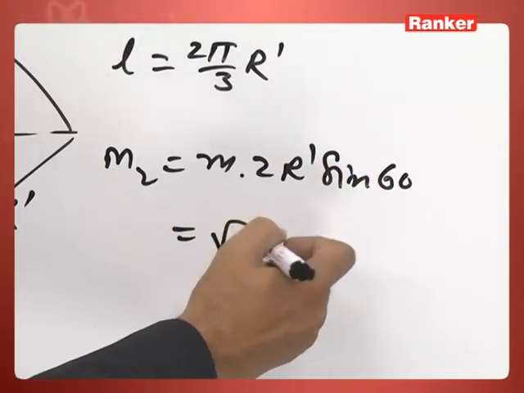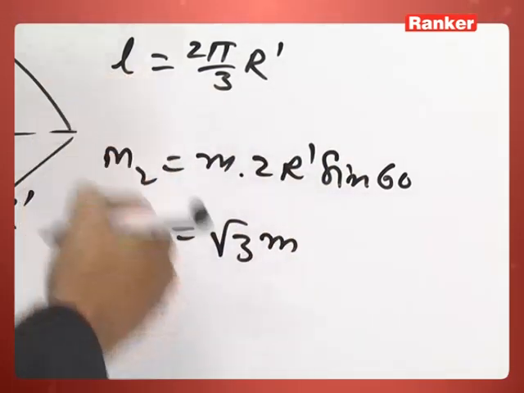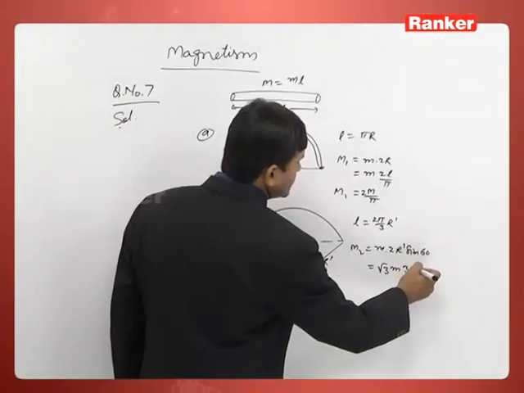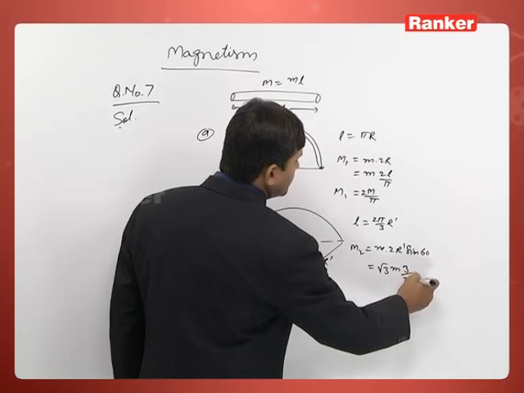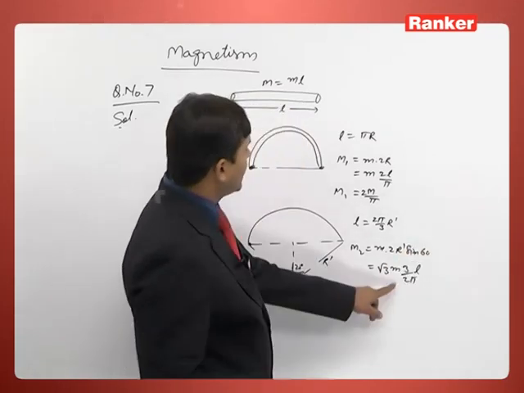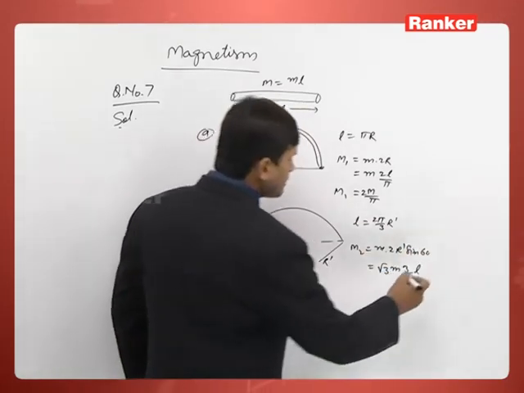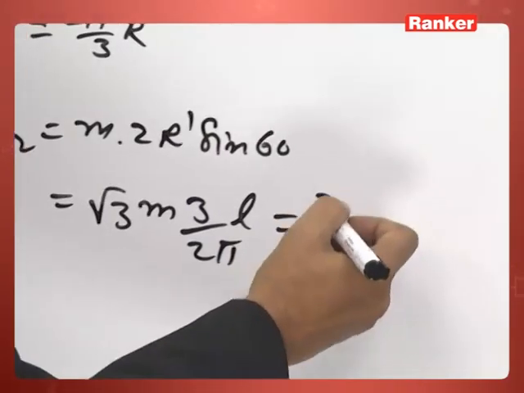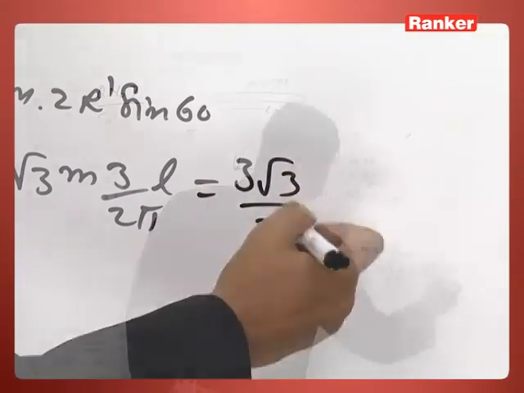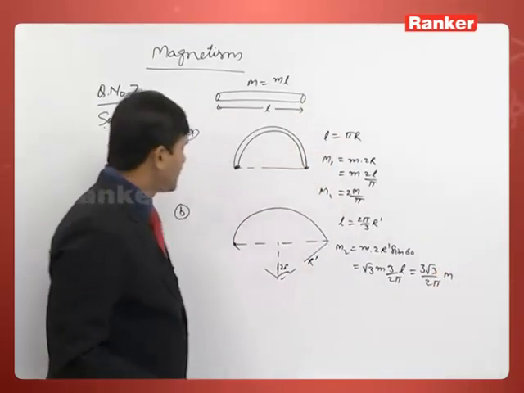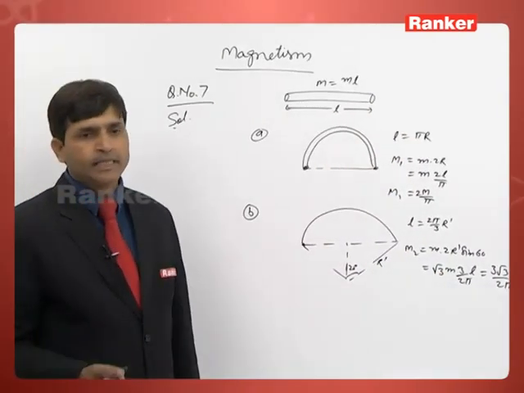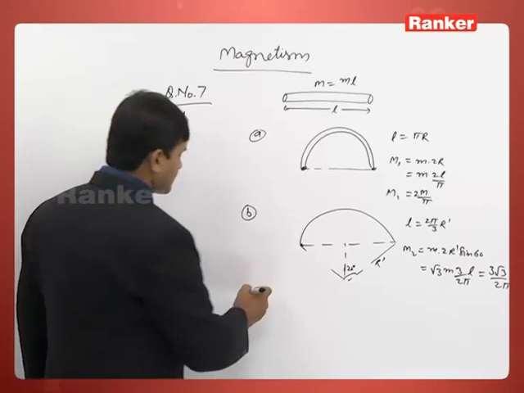The root 3 M, r dash is 3L by 2 pi into L, and M into L is capital M. So 3 root 3 by 2 pi into capital M. This is the B and C part.